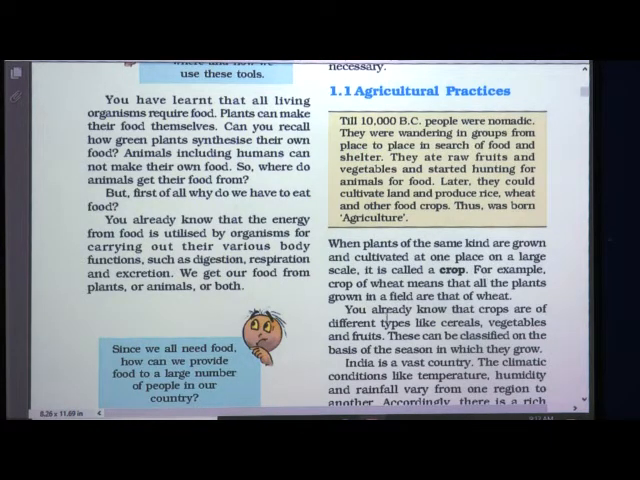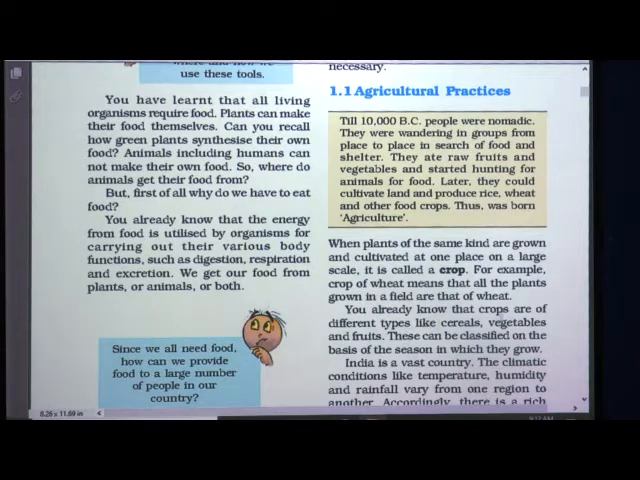For example, a crop of wheat means that all the plants grown in a field are that of wheat. So when we say wheat crop or crop of wheat, it means in that large area all the plants are of wheat. Similarly, if we say maize crop, all the maize plants are there in that large area.